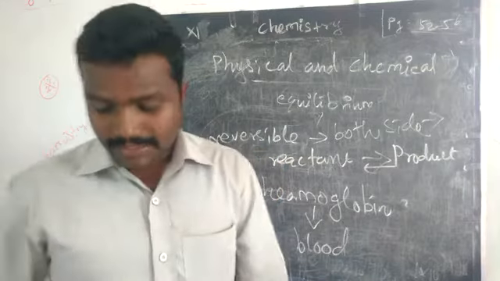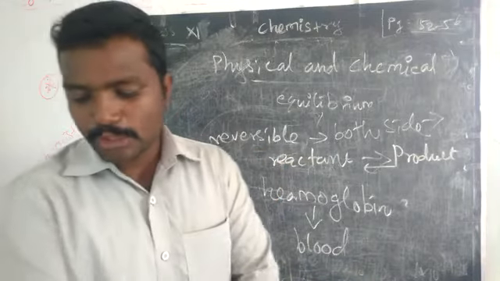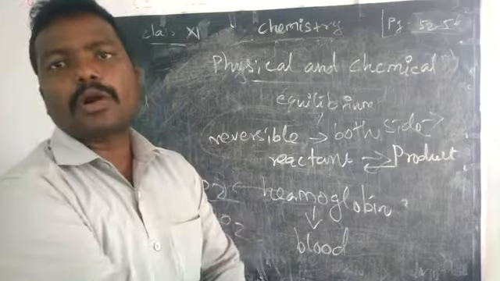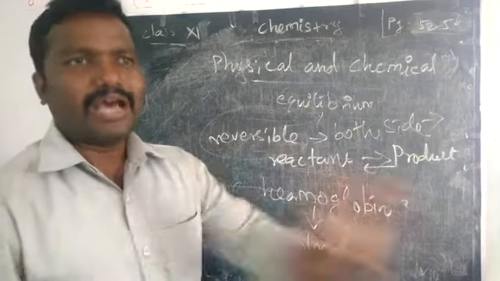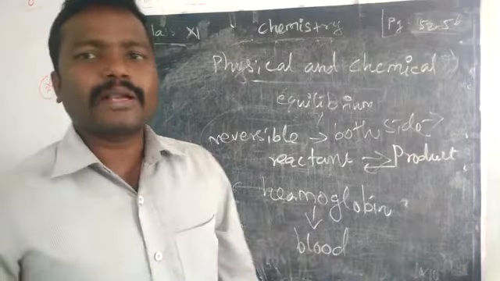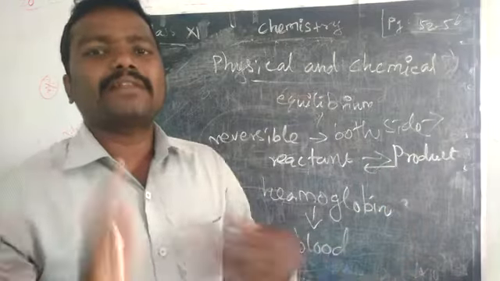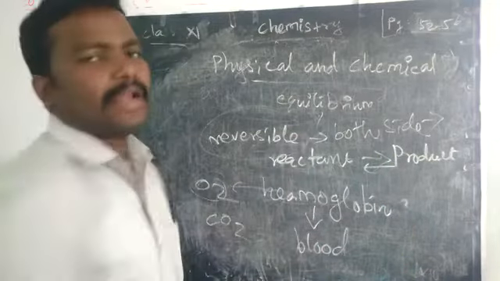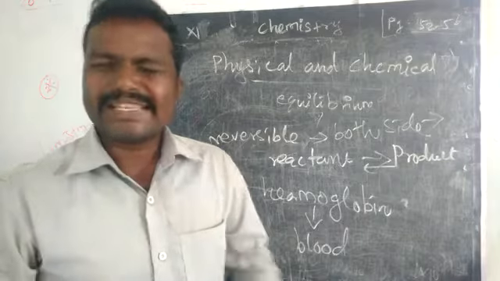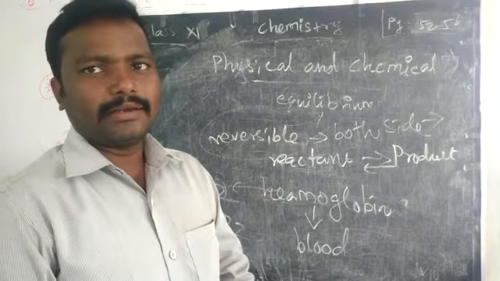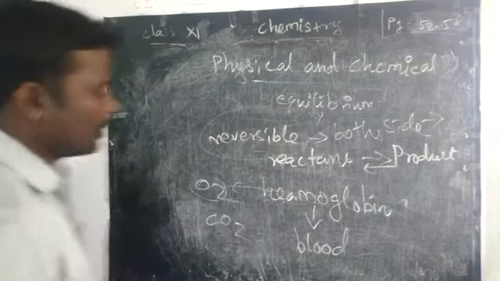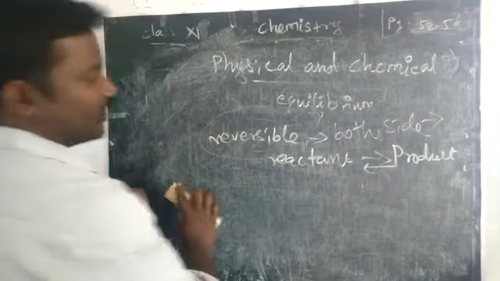Reversible means the reaction proceeds in both directions. Forward reaction as well as backward reaction takes place, so we can say that the reactions are reversible reactions. But what is an equilibrium reaction? Right? Here we have to think about the rate of the reaction.